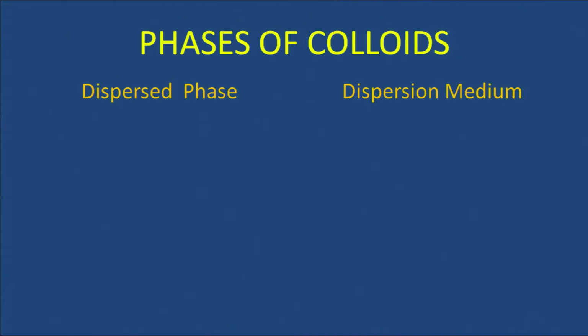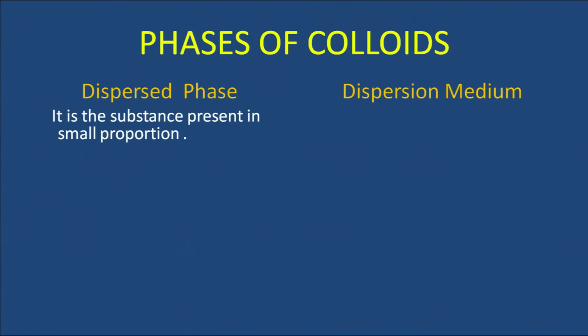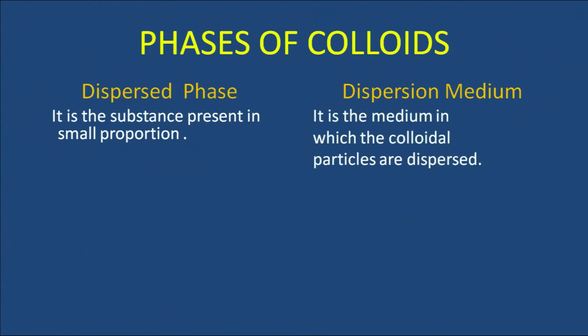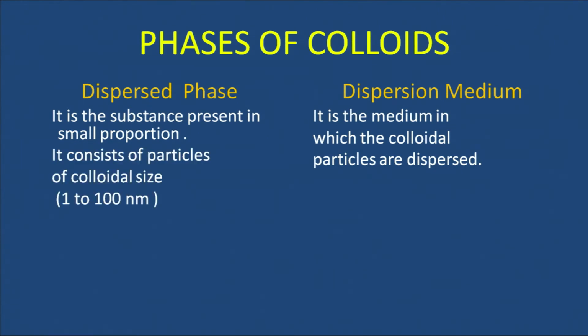Now, colloids are heterogeneous systems. They consist of at least two phases. What are these phases? One is dispersed phase and second is dispersion medium. Dispersed phase is the substance present in small proportion. Dispersion medium is the medium in which the colloidal particles are dispersed.